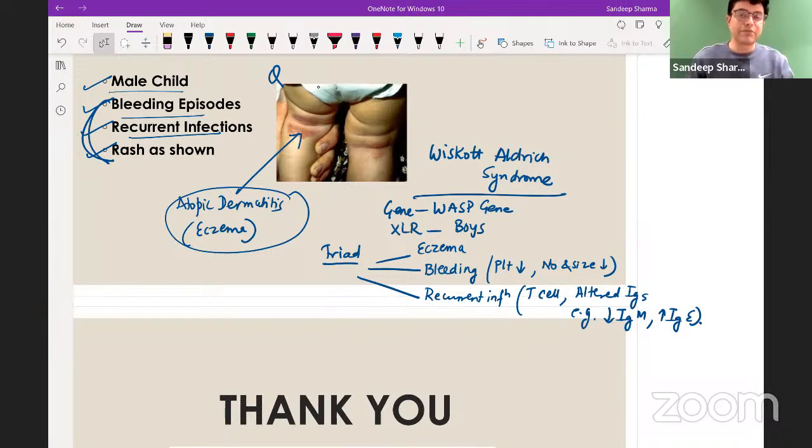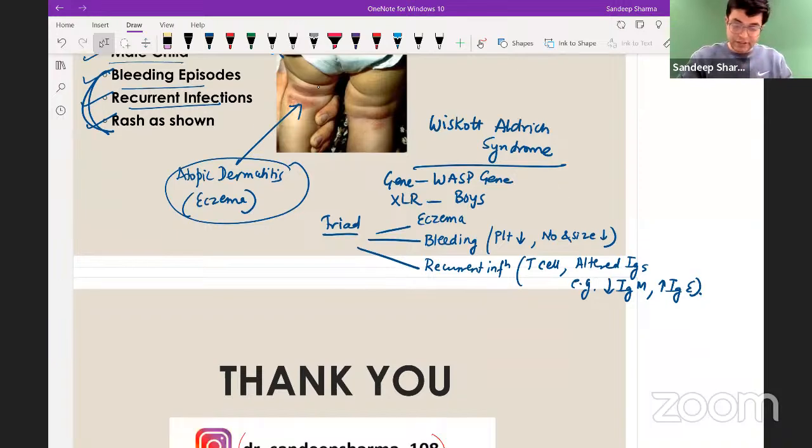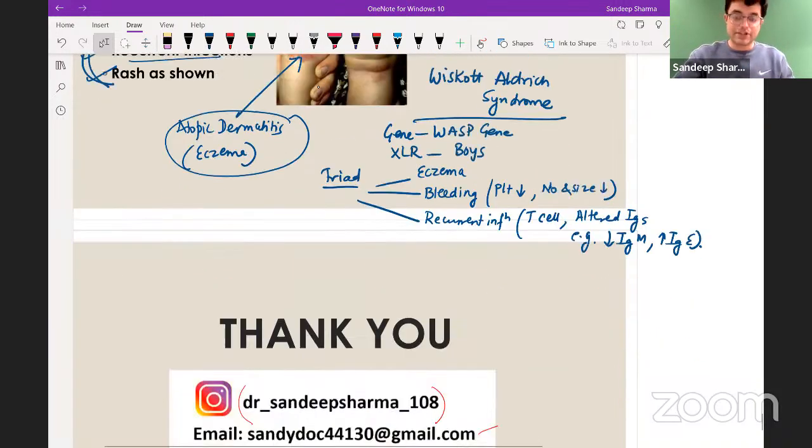Yes, Varnik, peripheral pulmonary stenosis is the most common congenital heart disease in this syndrome. Right? And so we have come to the end of the session.